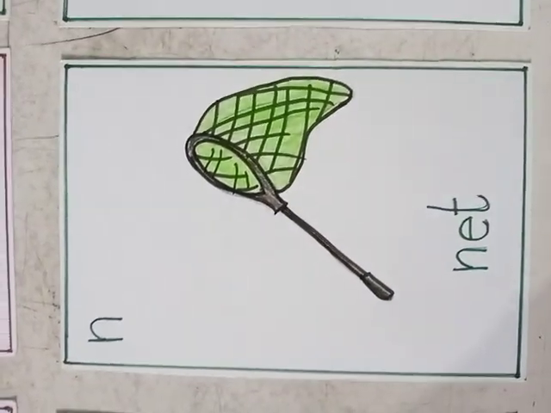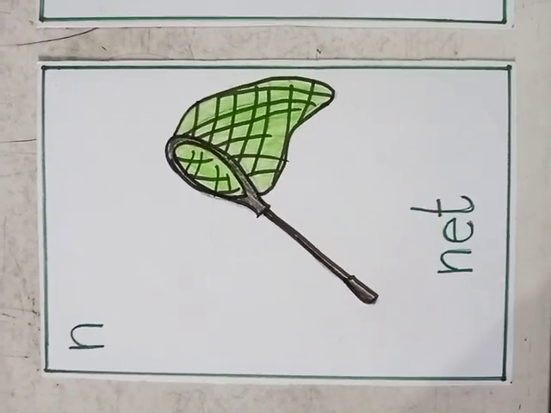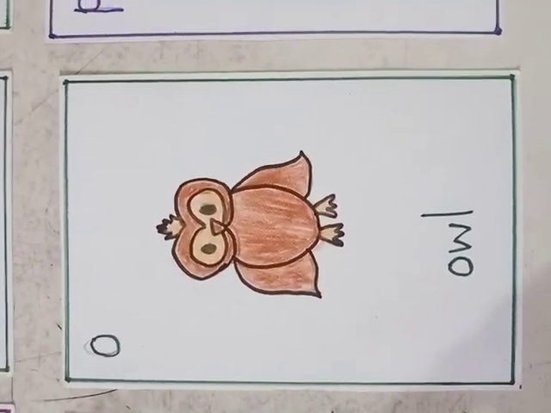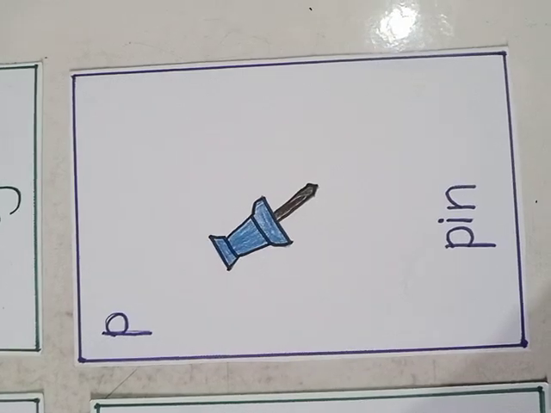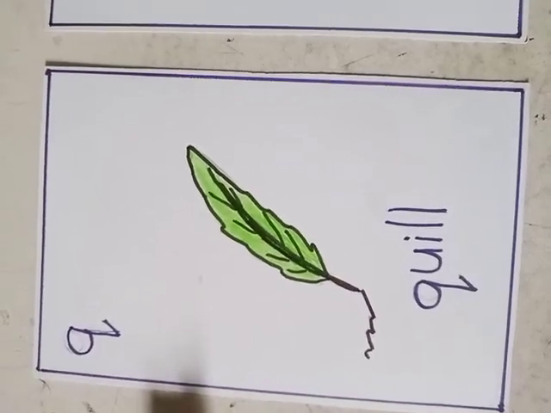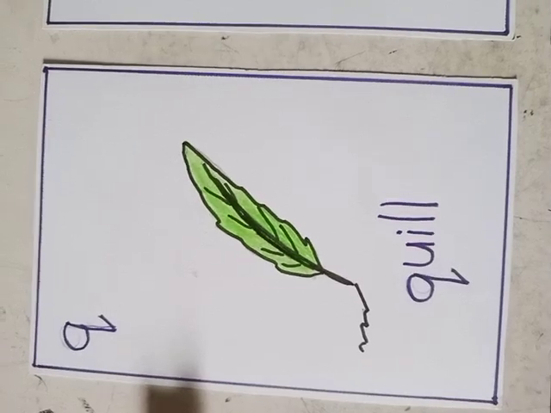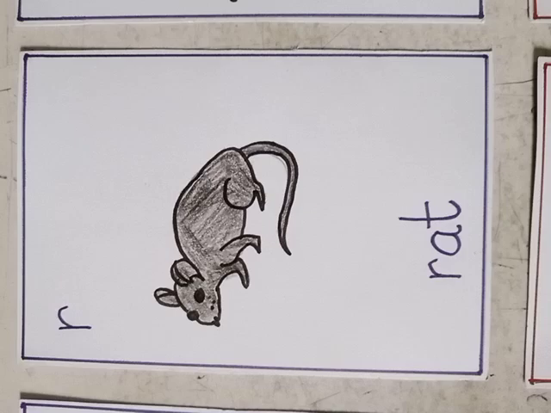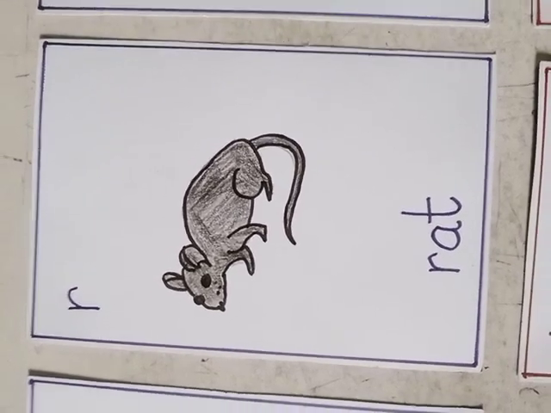N is for net, N, N, net. O is for owl, O, O, owl. P is for pin, P, P, pin. Q is for quill, Qu, Qu, quill. R is for rat, R, R, rat.